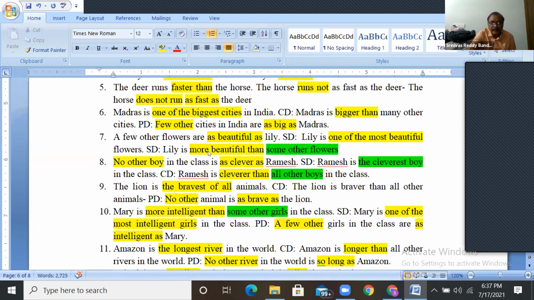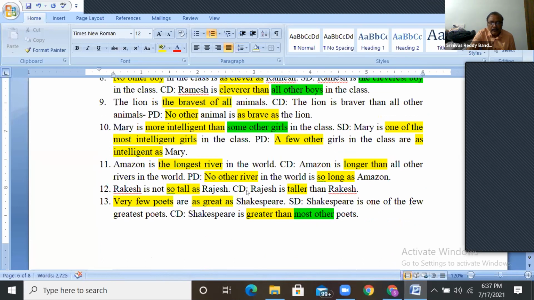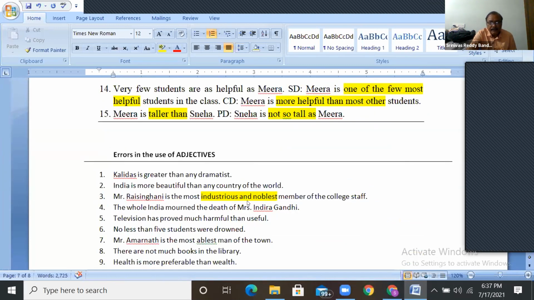Is it clear? So here also, no other boy in the class is as clever as Ramesh, this is positive. Without change in the meaning, we can write the sentence like this. Ramesh is the cleverest boy in the class. Ramesh is cleverer than all other boys in the class. Okay. Now here.